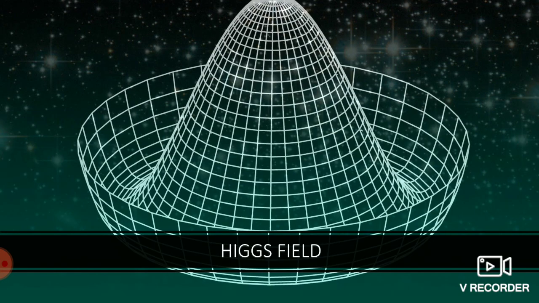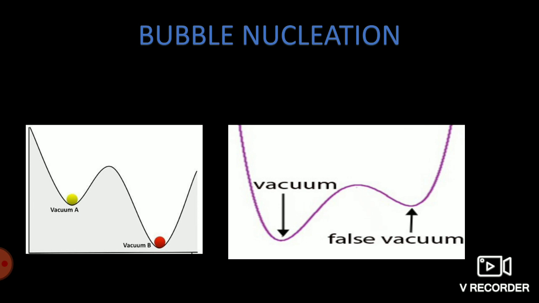As we know, our universe is made up of the Higgs field. The Higgs field gives mass to fundamental particles like electrons, W bosons, Z bosons, everything. The Higgs field is the reason for mass of the fundamental particles, and it also has a constant energy density. But that constant energy density is at a stable point right now. As you know, energy tends to be at the least possible level. Every particle tries to achieve stability by giving out energy. It wants to be at the lowest possible energy state. So here it is similar.